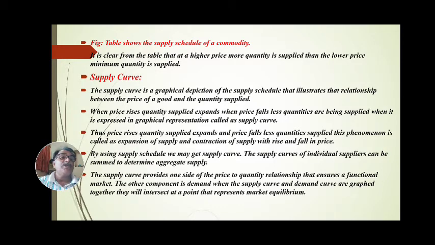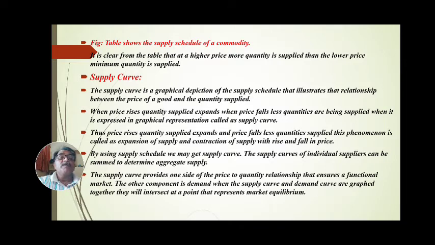The supply curves of individual suppliers can be summed to determine aggregate supply. The supply curve provides one side of the price to quantity relationship that ensures a functional market. The other component is demand. When the supply curve and demand curve are graphed together, they will intersect at a point that represents market equilibrium. That point of intersection of the demand curve and supply curve is called the point of market equilibrium.